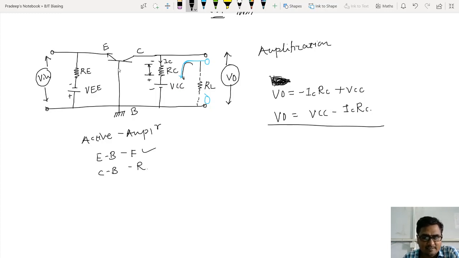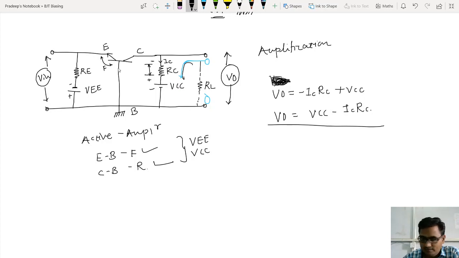And because of that we have connected those batteries VCC and VEE. These two batteries are intentionally connected to make one junction forward biased and the other junction reverse biased. Look at the negative terminal of the VEE battery, which is connected to the emitter. Because of that negative terminal of VEE, the emitter to base junction is in forward bias.